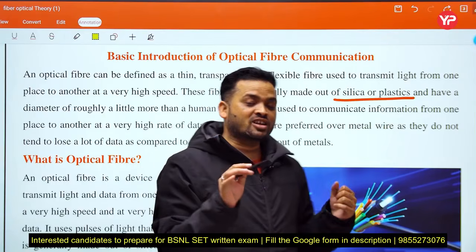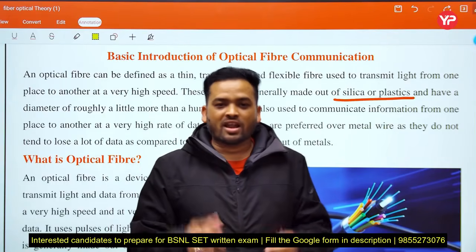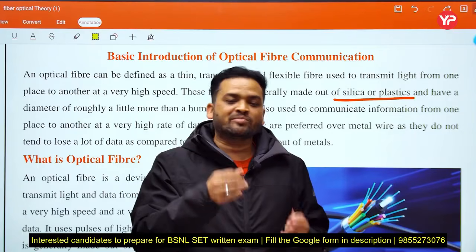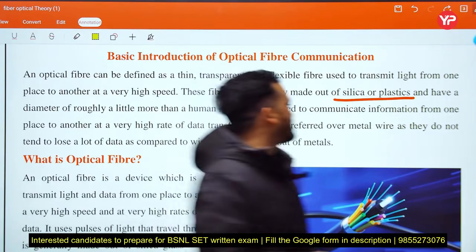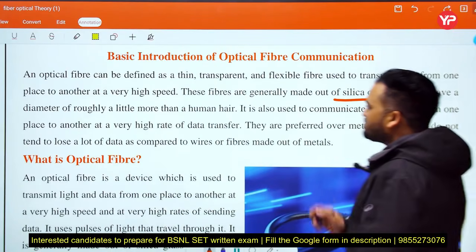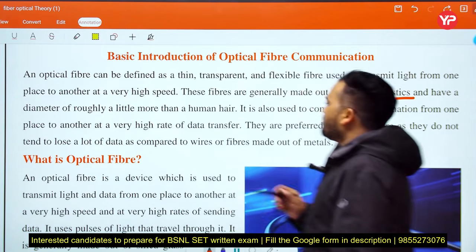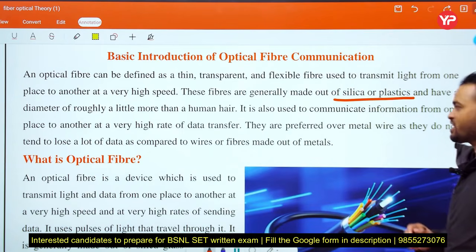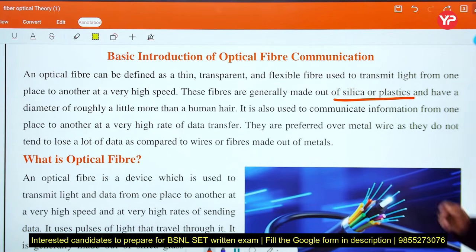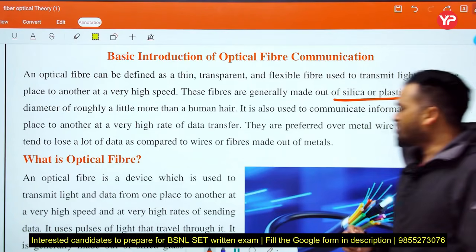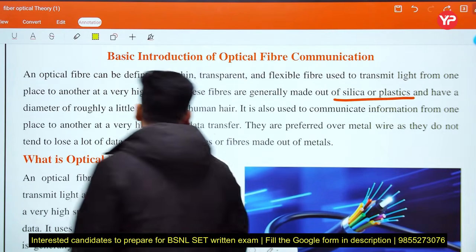Here we discuss how we can read the paragraph so that we collect the important information. Okay, see, and it has a diameter of roughly a little more than a human hair. Okay, it is also used to communicate information from one place to another at a very high rate of data transfer.